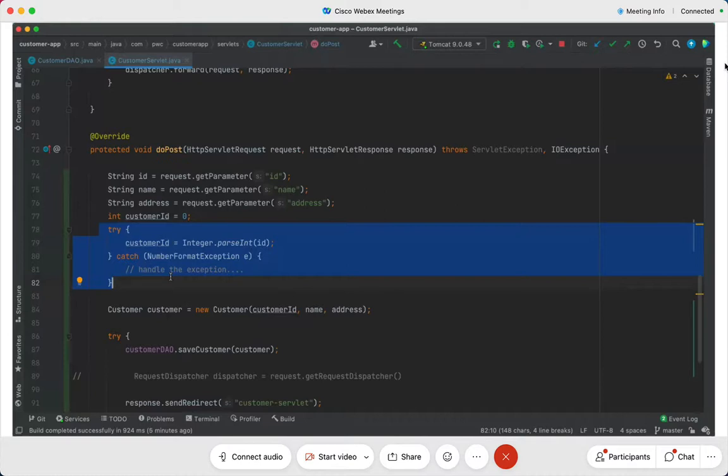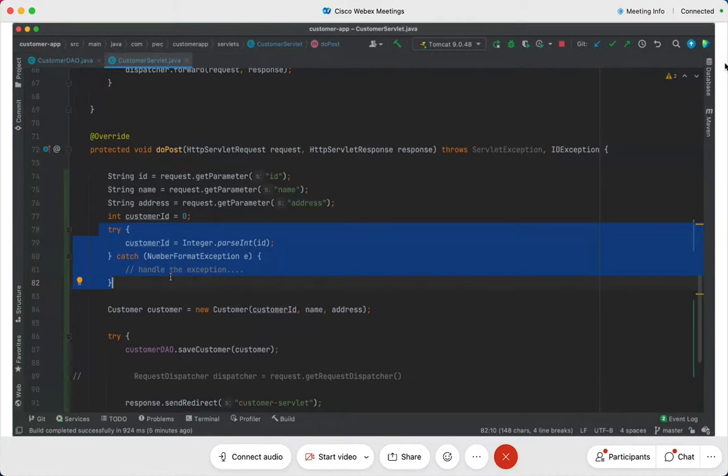I'm going to give you a break very soon, but please be with me. Answer my questions. Isn't this part of your request processing logic? So where is this going to be? In the controller class, and the customer servlet acts as a controller. But when the business says this, don't you think it is the business logic?